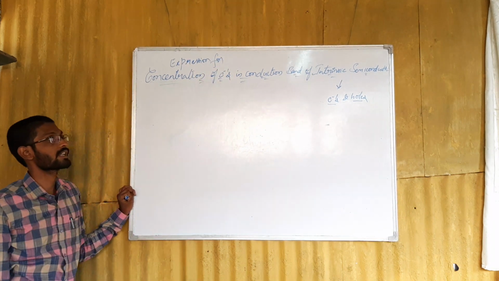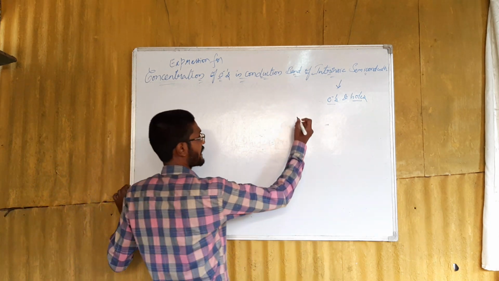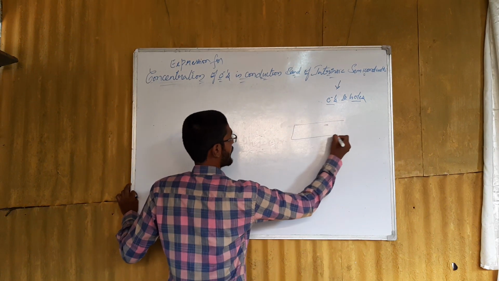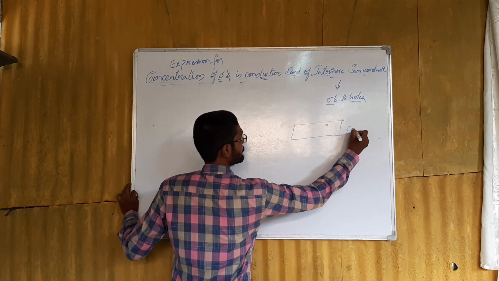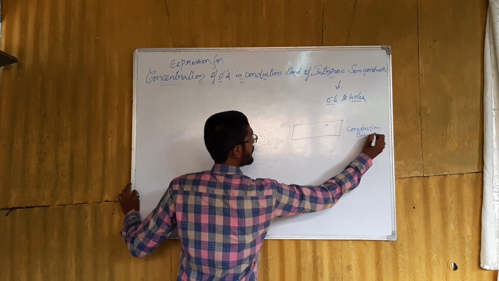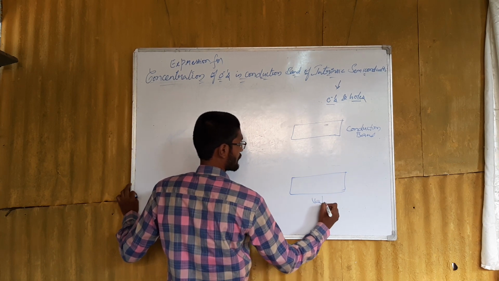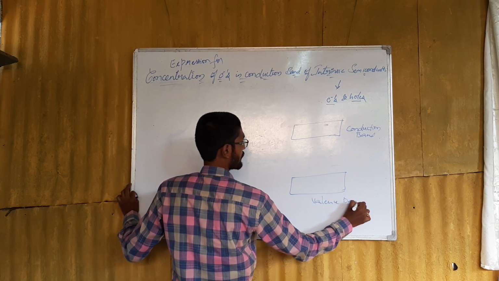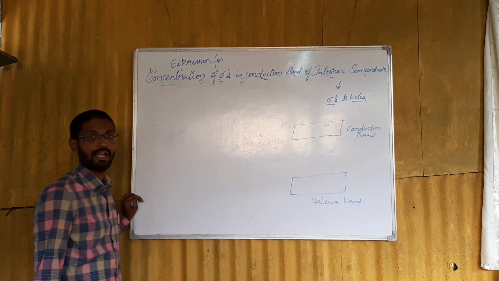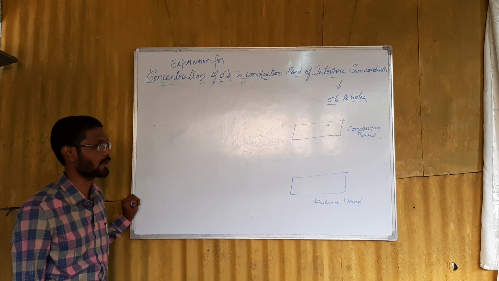concentration of electrons in the conduction band of an intrinsic semiconductor. If you see the energy band diagram of an intrinsic semiconductor, we have the conduction band and the valence band. In the last discussion we discussed what a band is. A band is a set of discrete energy levels which are very close to each other.